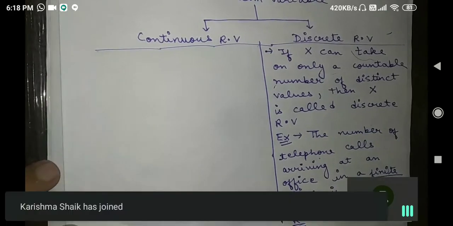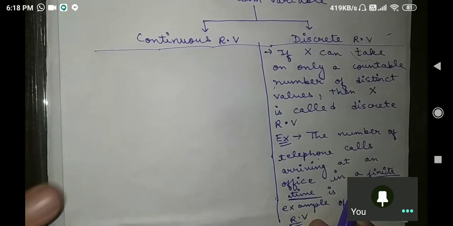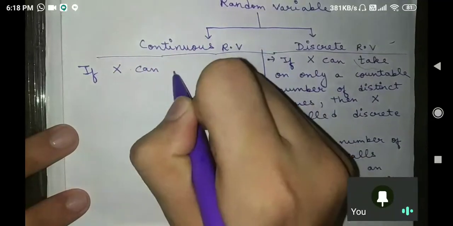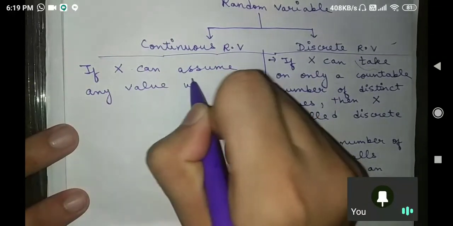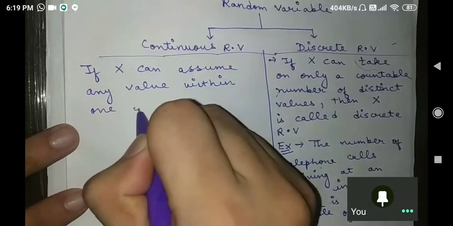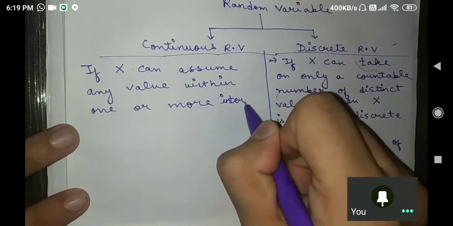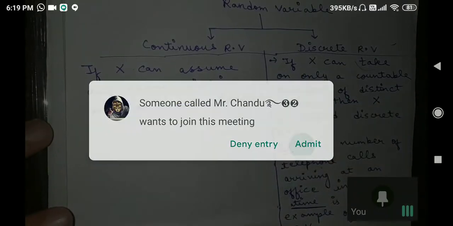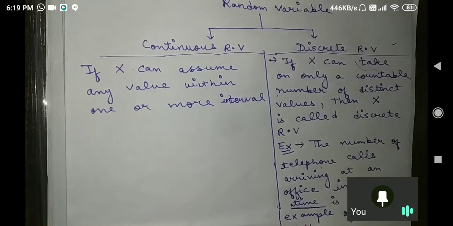Now let us understand, sir, what is a continuous random variable? It means that if x can assume any value within one or more intervals. You are having a random variable x, and you are saying that it can assume any value.